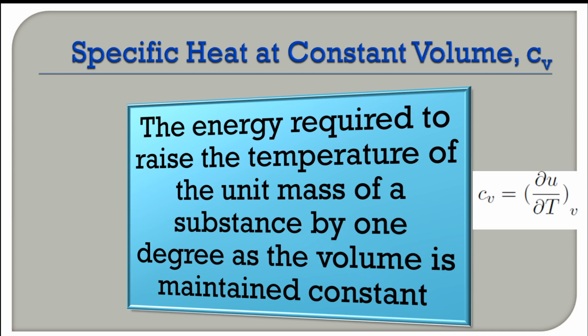You might have studied this in your plus 2 classes. In physics, it is the energy required to raise the temperature of a unit mass of a substance by 1 degree as the volume is maintained constant. When the volume is maintained constant, if you want to raise the temperature of unit mass of a substance by 1 degree Celsius or 1 Kelvin, the amount of energy required is termed as specific heat.